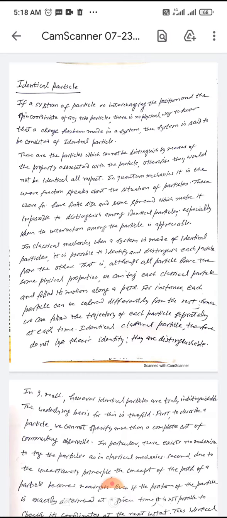All of you have read Origin of Quantum Mechanics, Foundation of Quantum Mechanics, which starts from BSc third year, and you have read this paper also in semester 1.